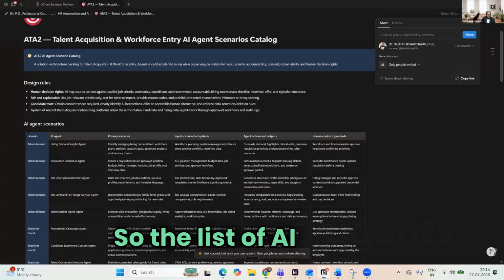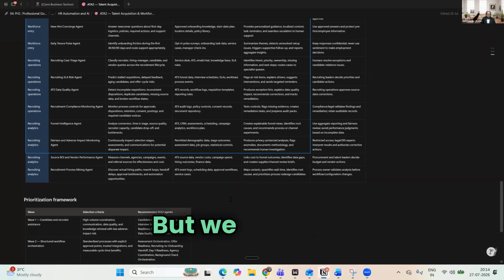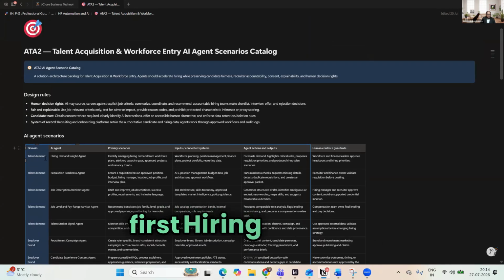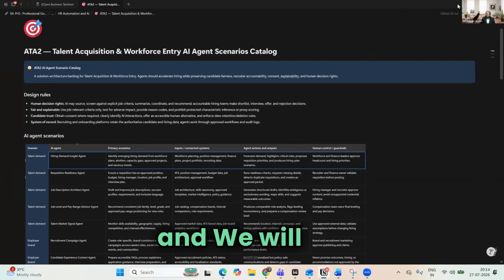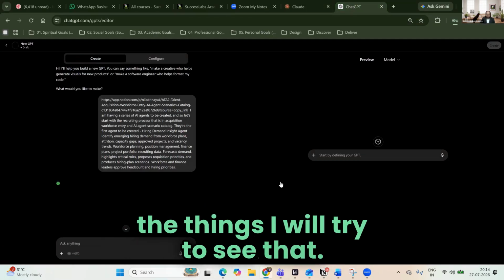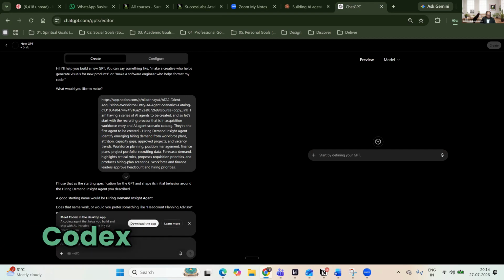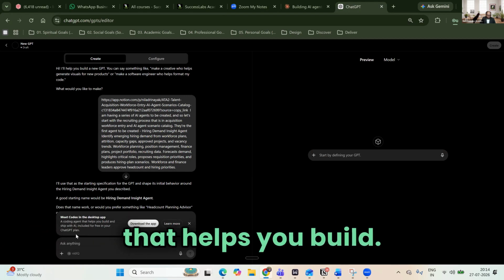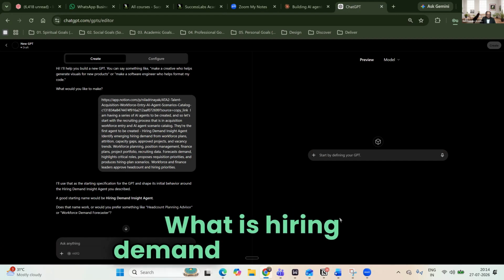I will be giving it the list of AI agents. This is a big list, but we will start with the first one first, the hiring demand insight agent. We will go one by one, and we will do it here as well. Let's see both of them, ChatGPT as well as Claude. The suggested name would be hiring demand insight agent.